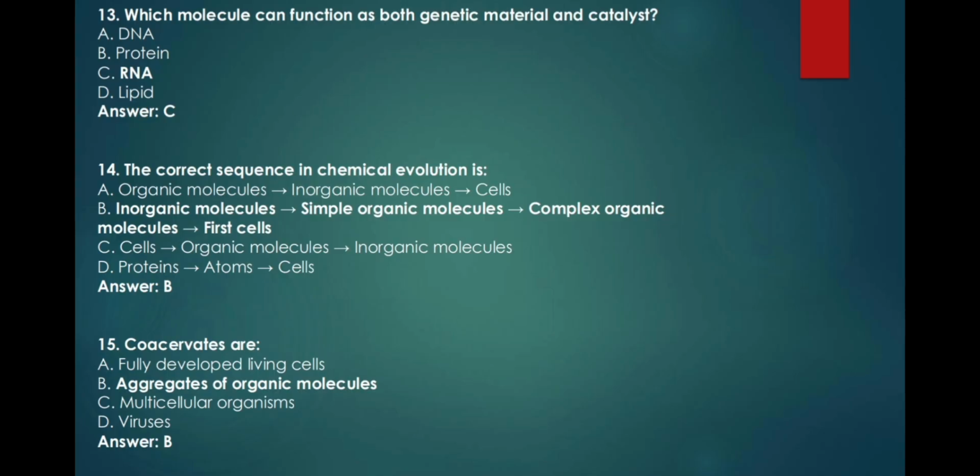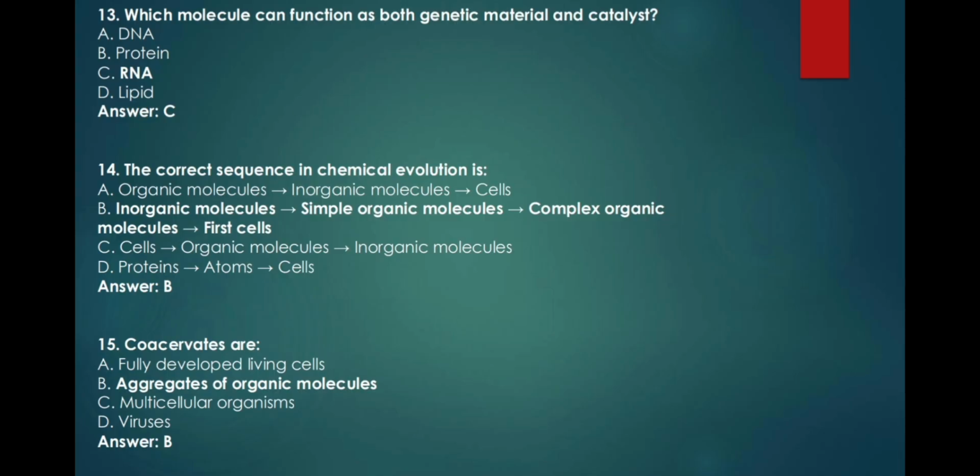14. The correct sequence in chemical evolution is A. Organic molecules, inorganic molecules, cells, B. Inorganic molecules, simple organic molecules, complex organic molecules, first cells, C. Cells, organic molecules, inorganic molecules, D. Proteins, atoms, cells. Answer: B. 15. Coacervates are A. Fully developed living cells, B. Aggregates of organic molecules, C.